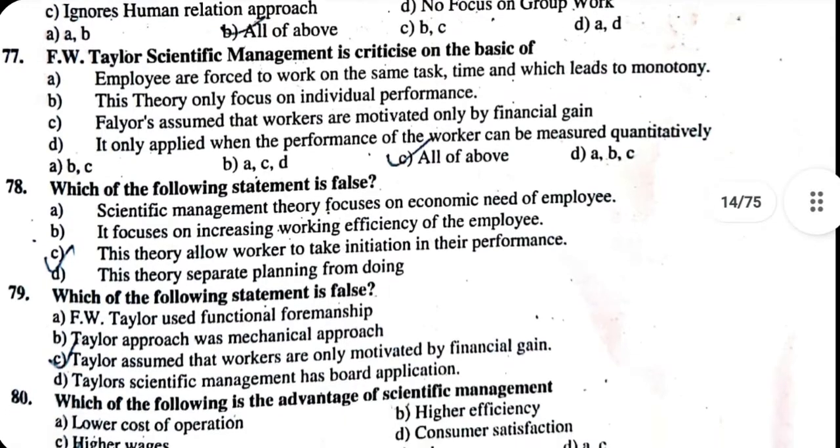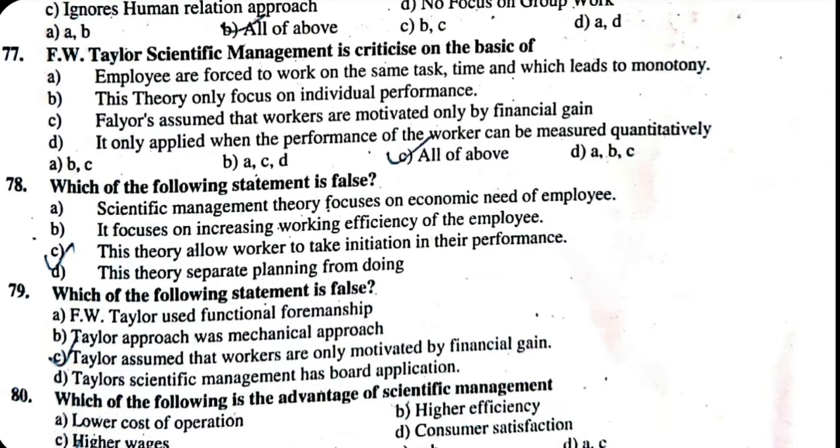77. F. W. Taylor's scientific management is criticized on the basis of: A. Employees are forced to work on the same task all the time, which leads to monotony. B. This theory only focuses on individual performance. C. Taylor assumed that workers are motivated only by financial gain. D. It is only applicable when the performance of workers can be measured quantitatively. The correct answer is all of the above.